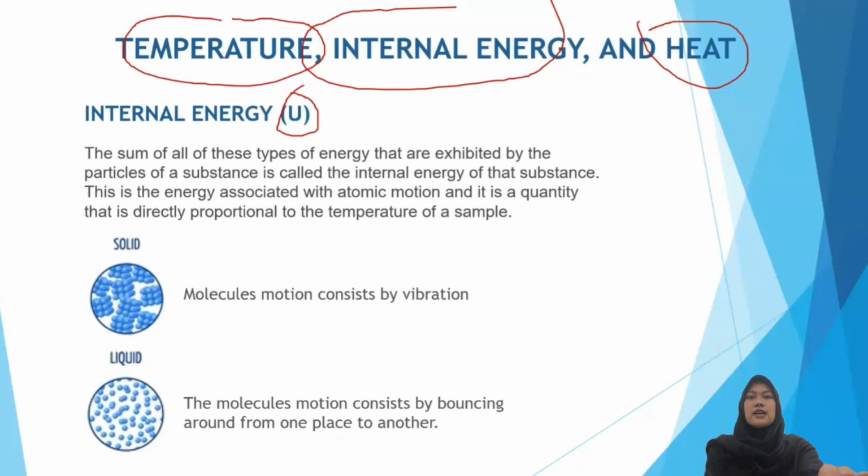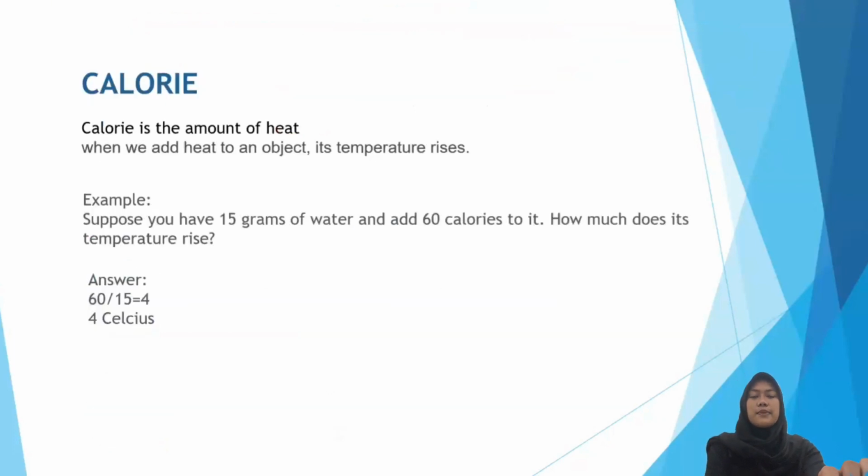So next, we will discuss calories. Although heat and temperature are different things, they are obviously related. Calorie is a unit of the amount of heat. When we add heat to an object, its temperature rises. For example, adding 1 calorie to 1 gram of water raises the temperature of the water by 1 degree Celsius.